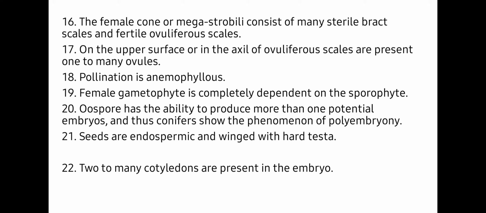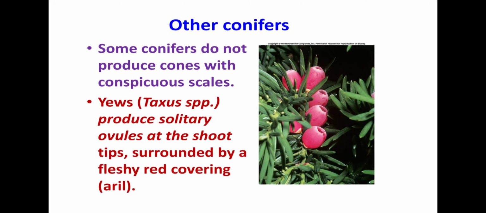Oospore has the ability to produce more than 1 potential embryo, and thus conifers show the phenomenon of polyembryony. Seeds are endospermic and winged with hard testa. 2 to many cotyledons are present in the embryo as in case of dicot.